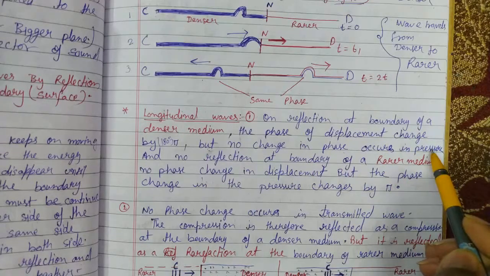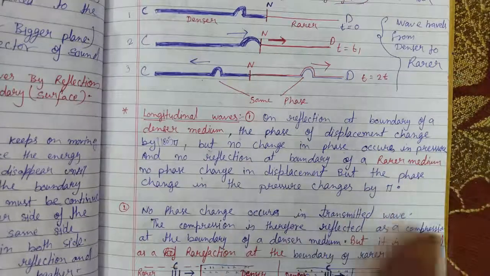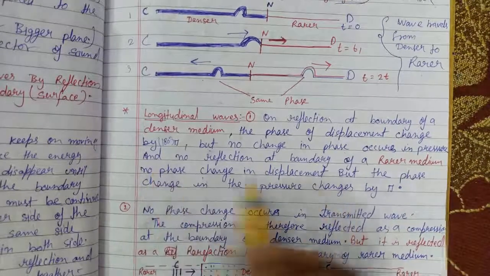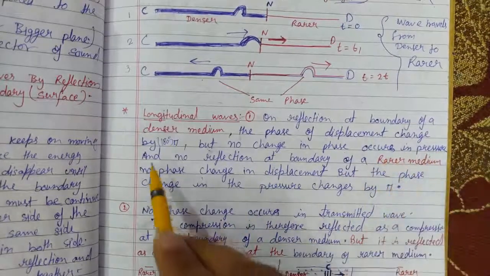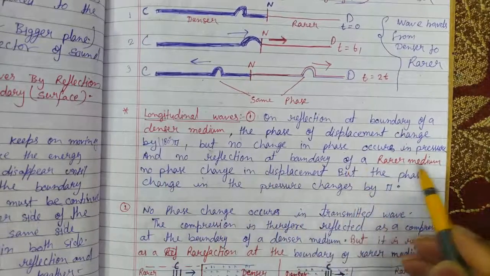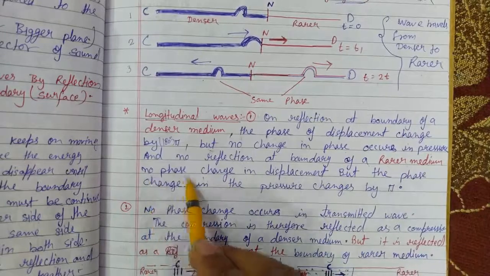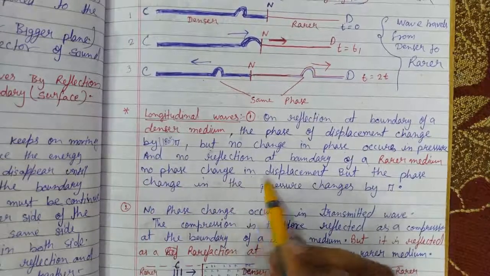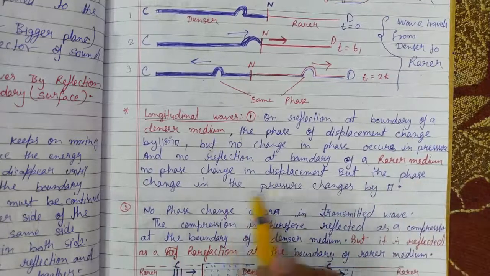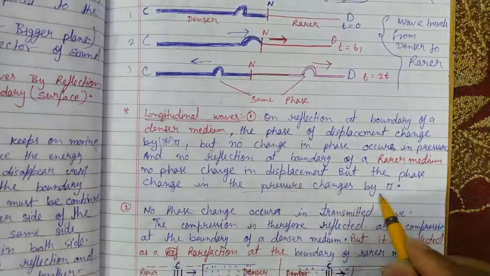There is no change in the pressure, which means the compression will come back in the form of compression. And no reflection at the boundary of a rarer medium: no phase change in displacement, but the phase change in the pressure is 180 degrees.